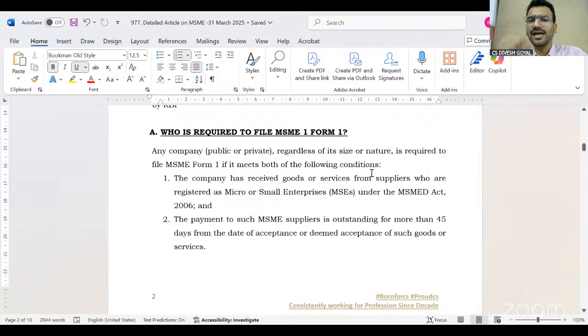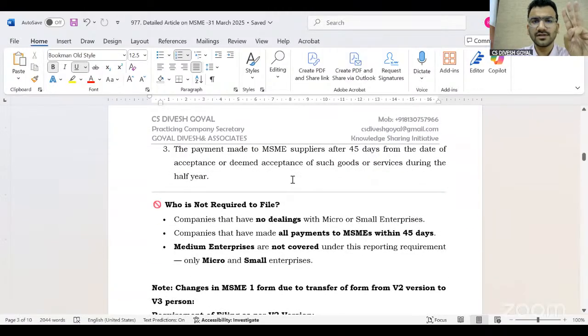If I find that yes, some of my vendors are registered under MSME, then I have to check condition number 2: whether the payment to such MSME supplier is outstanding for more than 45 days from the acceptance or deemed acceptance of such goods. Whether the payment to such MSME vendor is pending more than 45 days at the end of the half year. If the second condition is yes, then definitely your company has to file this form.